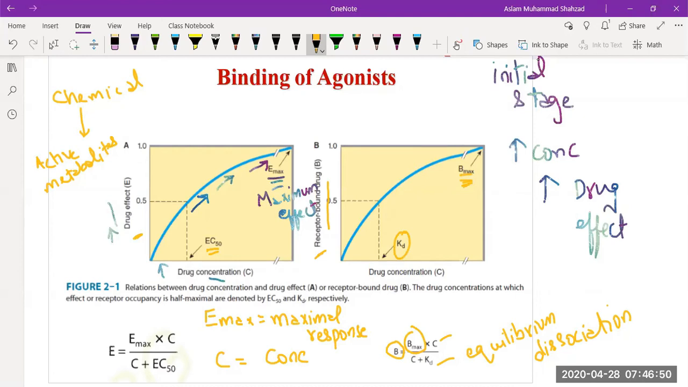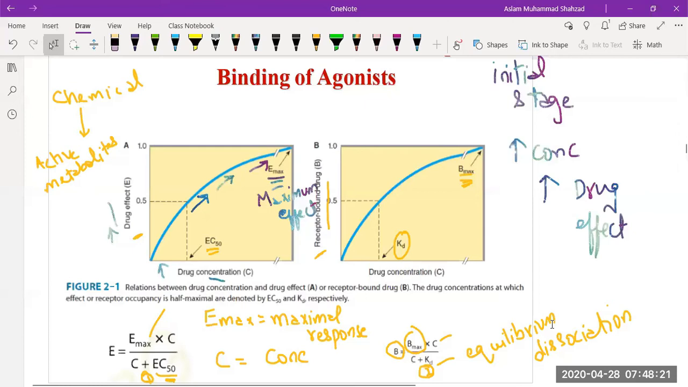It is just like EC50, which we talk about in this equation, where we discuss the concentration of drug that produces 50% of the maximum effect. So in this first equation, we're talking about 50% of the maximum effect. Here we're talking about dissociation, 50% dissociation of the drug concentration that is bound with the receptors. So these are the two things being explained in these two graphs.